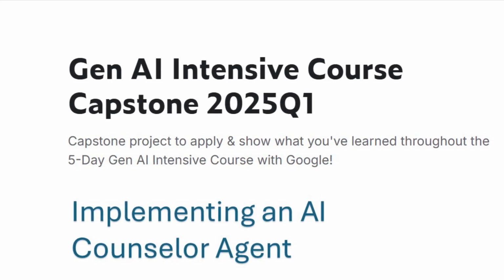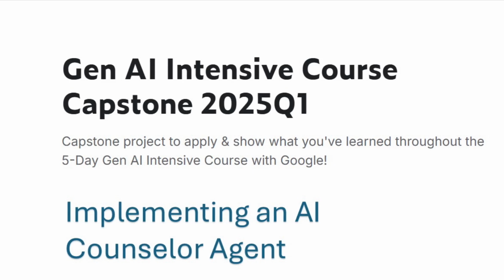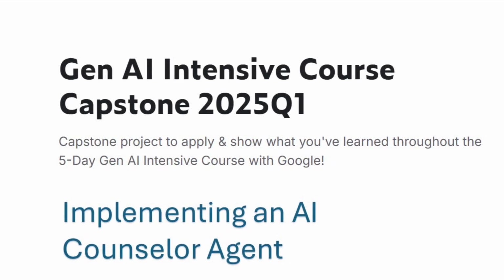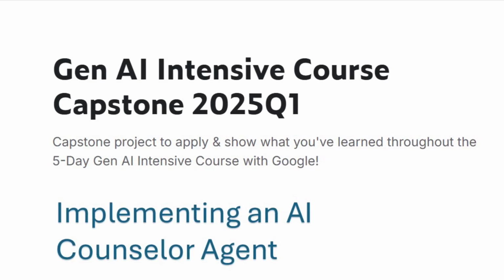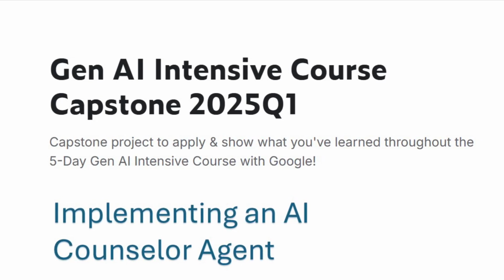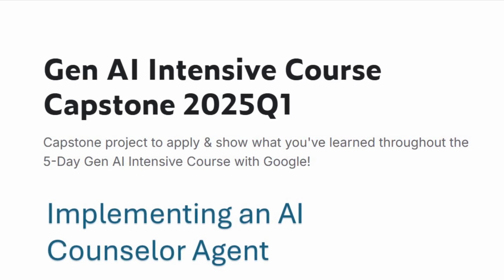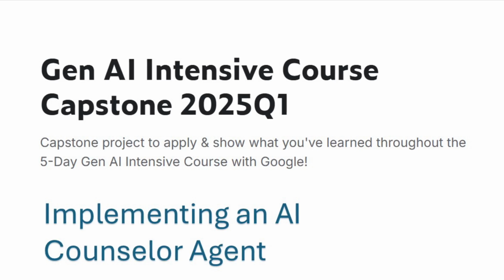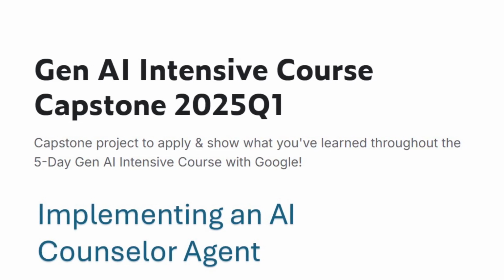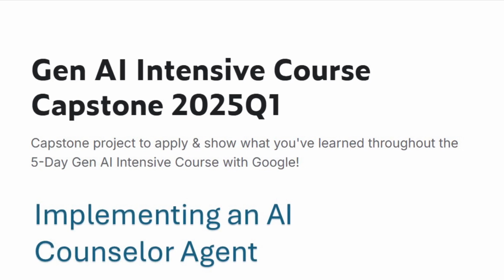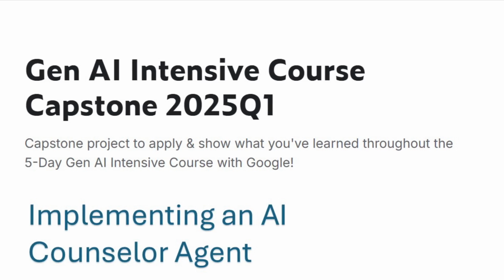Hello. For the past several weeks, I've been taking a course through Google, their Gen AI intensive course, meant to train people on the capabilities of their Gemini system. As part of that program, they have a Capstone project, which is a 2-week project where they ask you to come up with a use case to demonstrate what you've learned. So I'm going to be demonstrating implementing an AI counselor agent with the capabilities that they've shown. So hope you enjoy it.